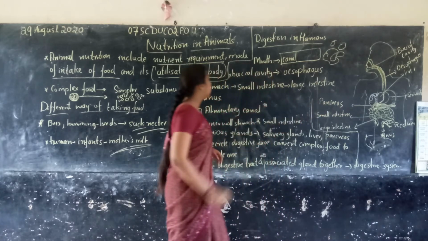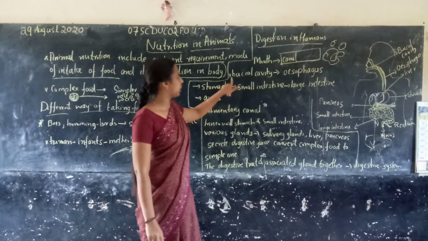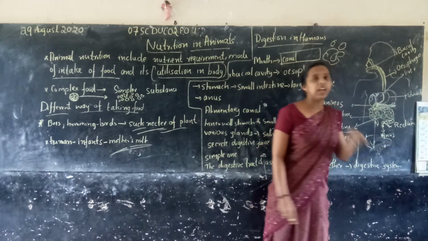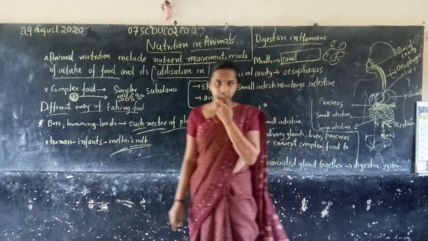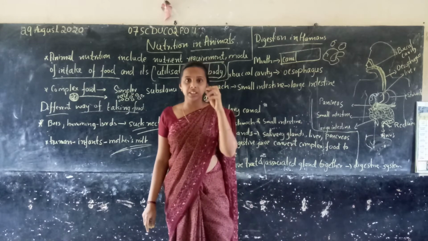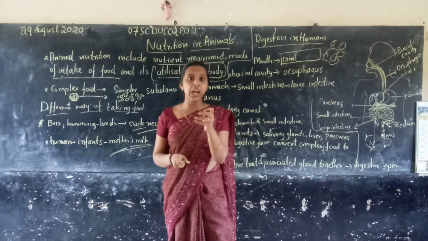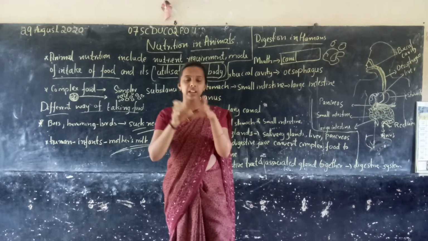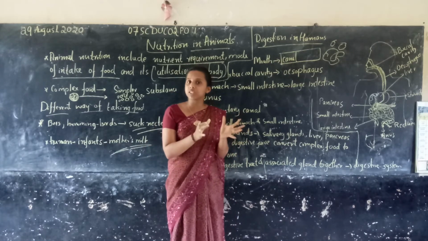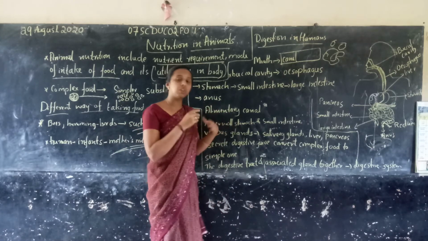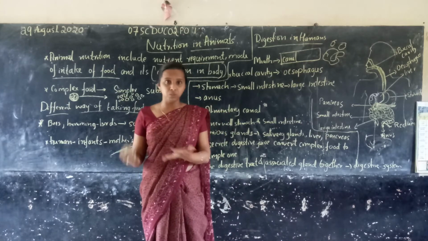What happened? The buccal cavity, where is it located? This is the buccal cavity. We have teeth, right? These teeth crush the food, we chew. The big, complex food is converted into a small type of food.